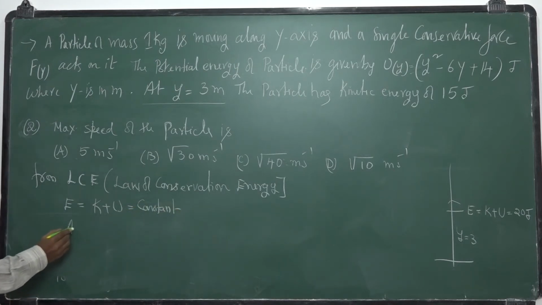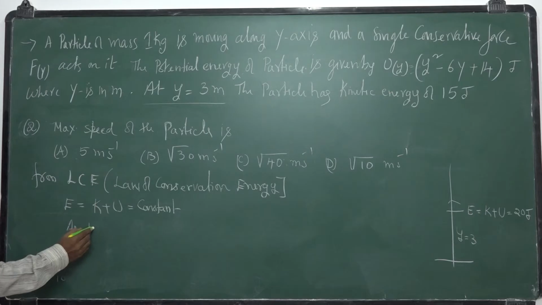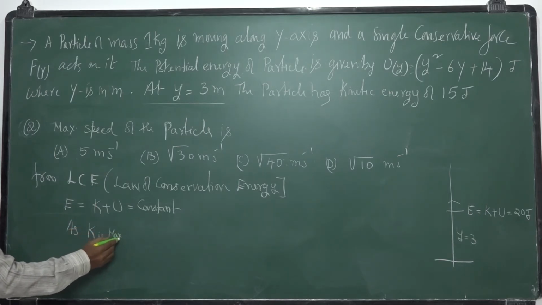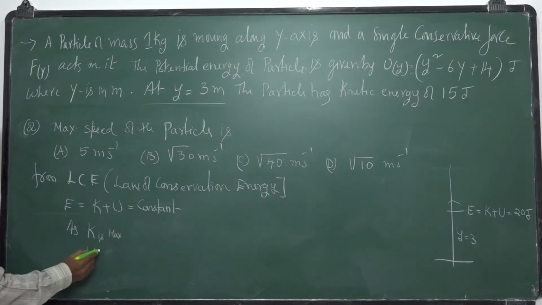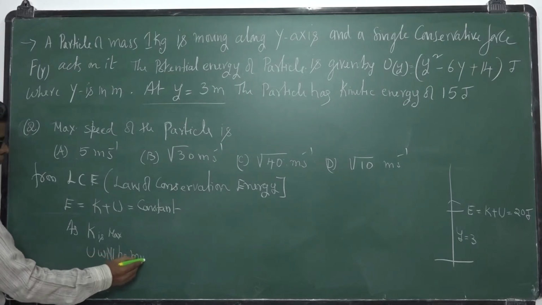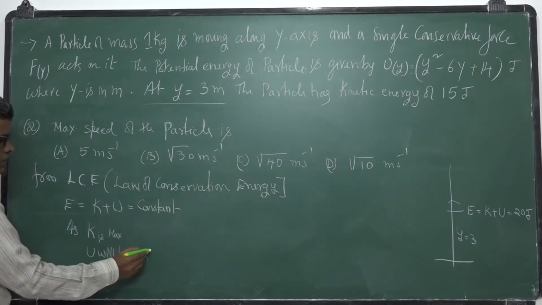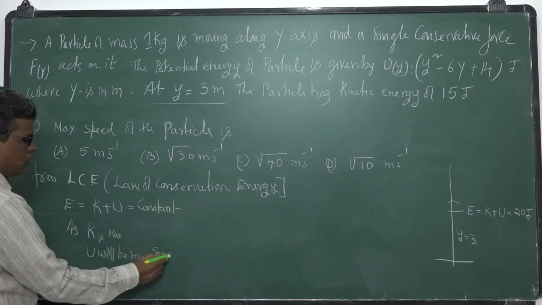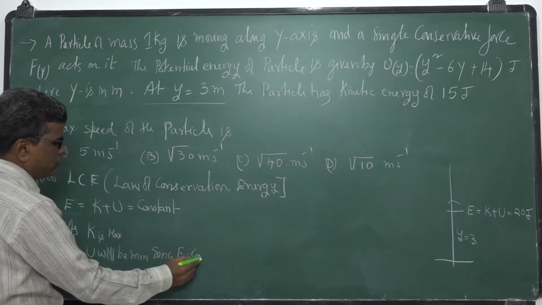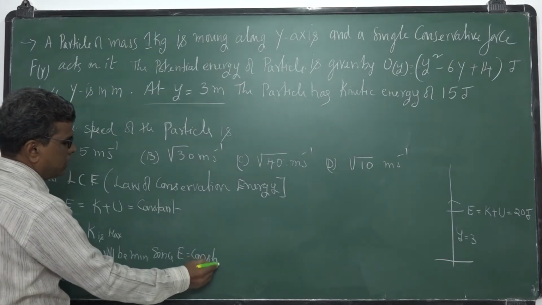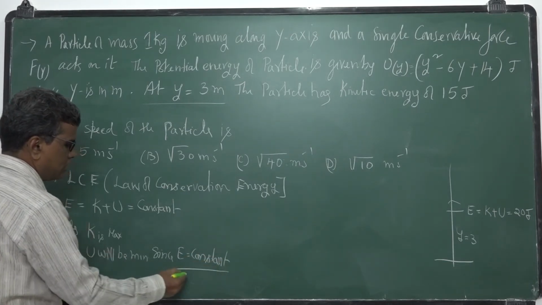As speed is maximum, kinetic energy is maximum, so U will be minimum, since E, the total energy, is constant.